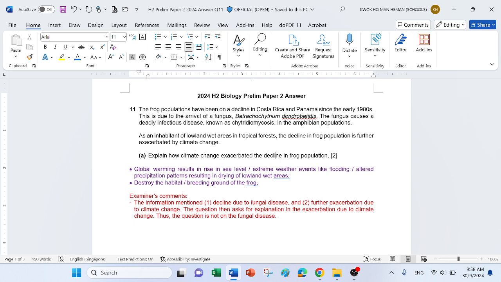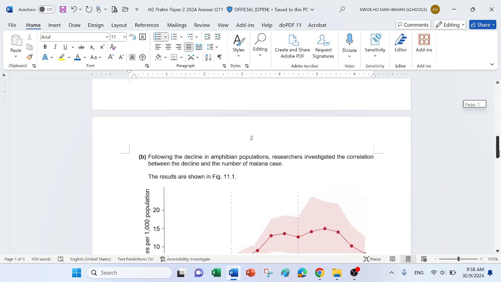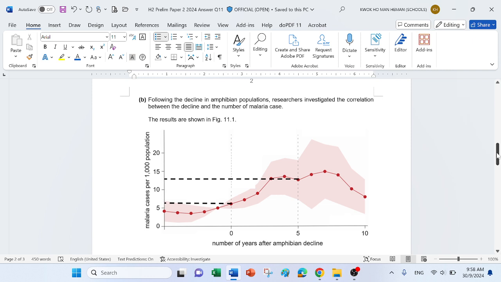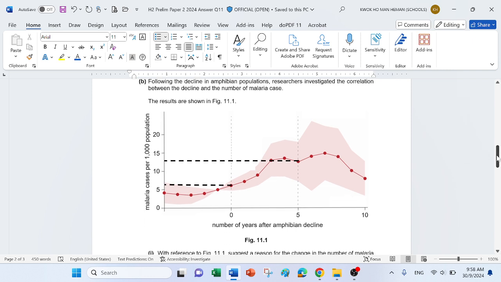So anything that's logical that results in the loss of habitat for the frog, which would then further cause decline in the frog population on top of the fungal disease. That's what the question is asking for. That's why you got 0 for quite a number of you, even though your answers are quite logical and well written.